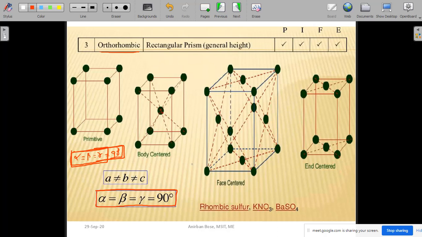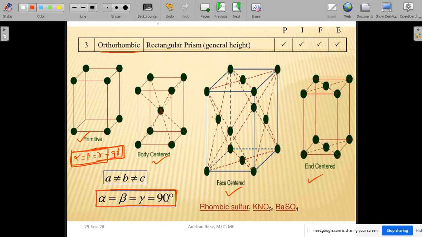In case of sides, there is no restriction. The definition of orthorhombic is alpha, beta, gamma are 90 degrees. That's all. You can take any value of A, B, C, no problem. Okay. So now you see that in case of orthorhombic, you will find all these kinds of unit cells like primitive, body centered, face centered, and end centered. So all these kinds of unit cells are possible in case of orthorhombic.